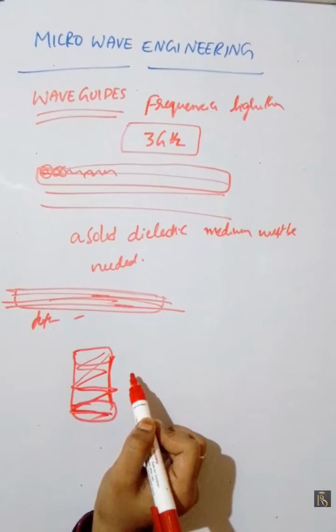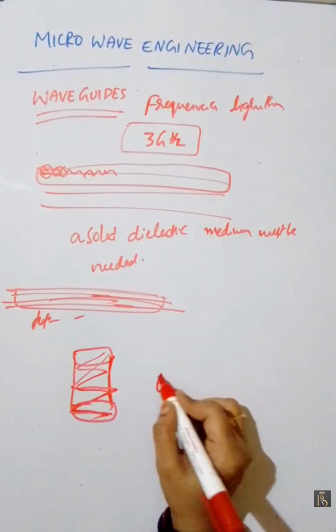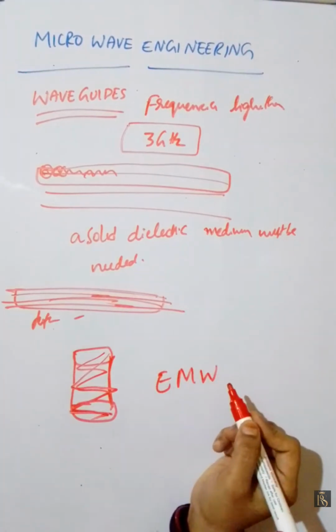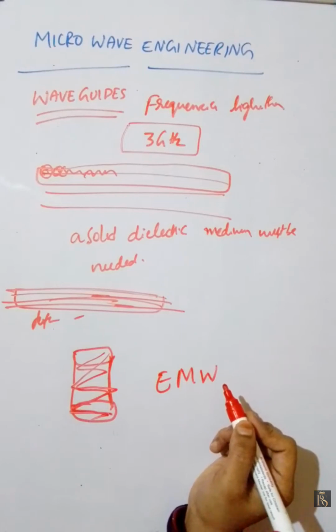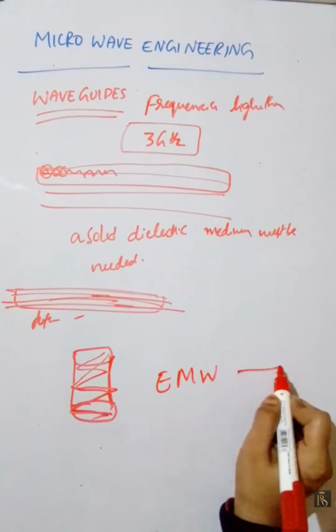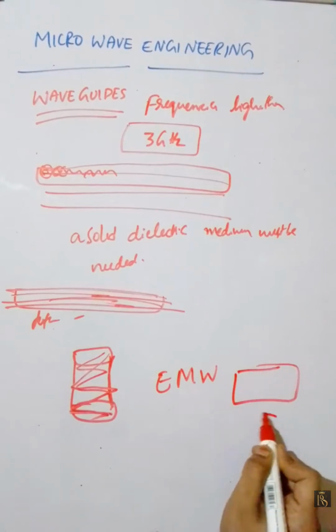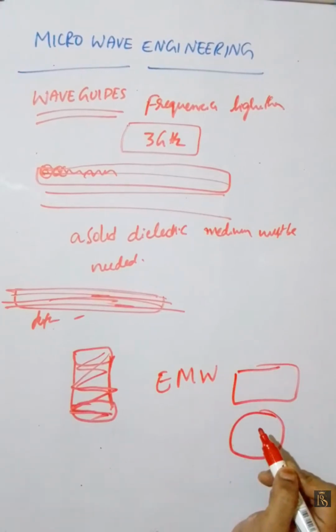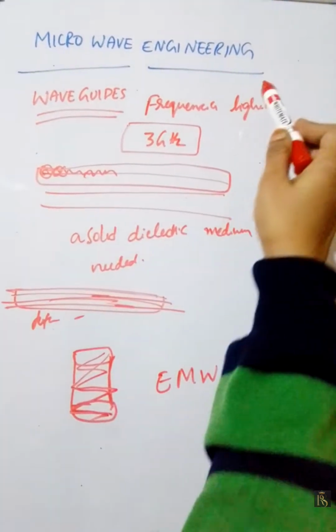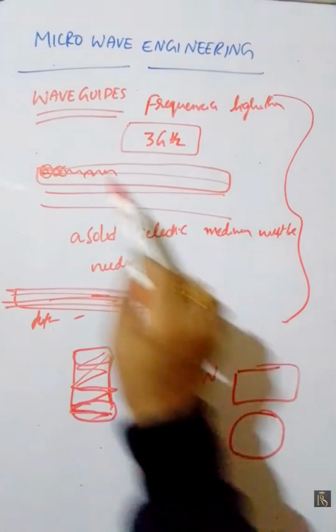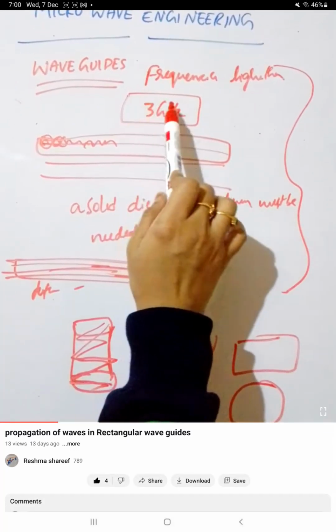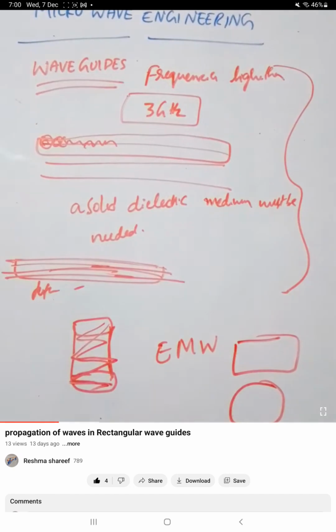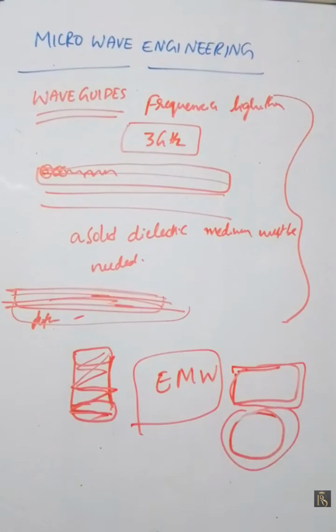Any shape of cross section of waveguide can support electromagnetic waves. But since irregular shapes are difficult to analyze, they are rarely used; rectangular and circular waveguides have become more common. Here we are going to discuss all this topic about waveguides and how it is needed for more frequencies. For different frequencies, circular waveguides are commonly used.